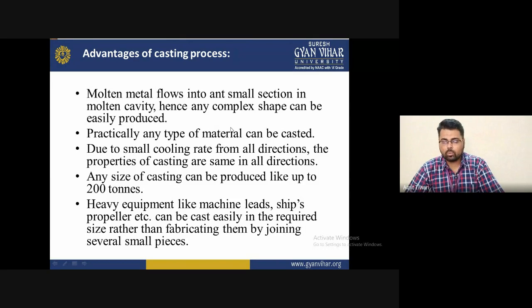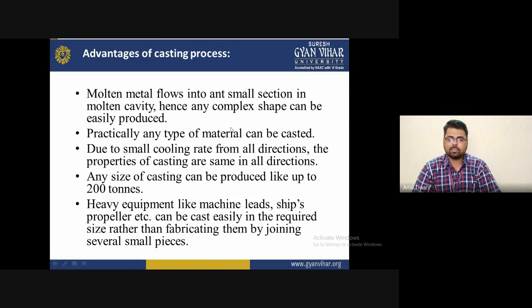Due to the slow cooling rate from all directions, the properties of the casting are the same in all directions. A slow cooling rate in all directions is required, and the property of casting being the same in all directions is the most important advantage of the casting process.